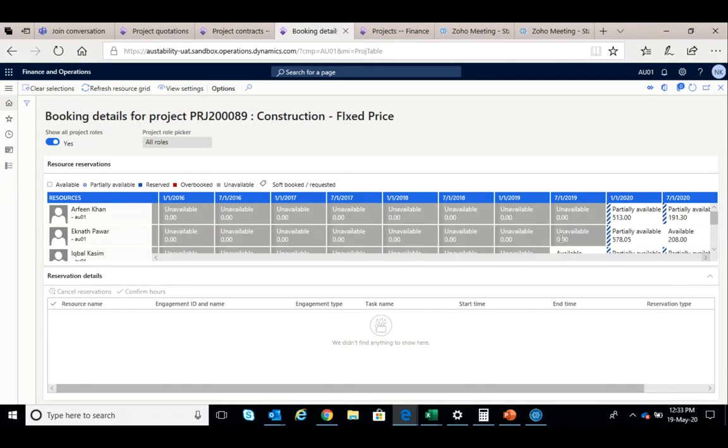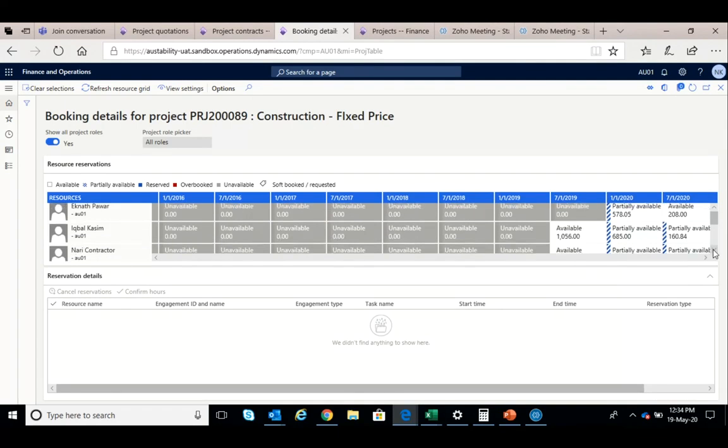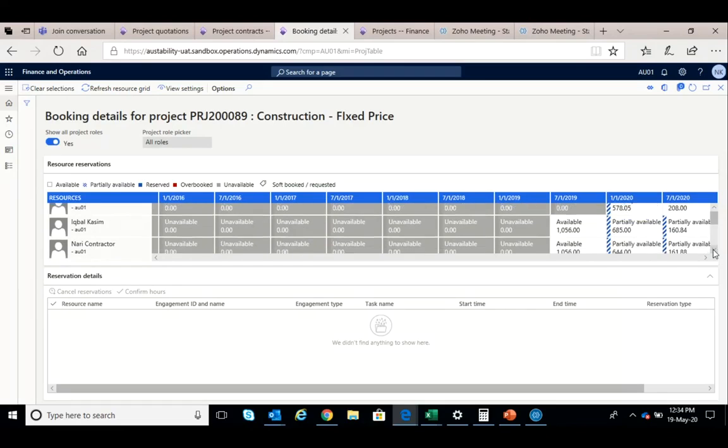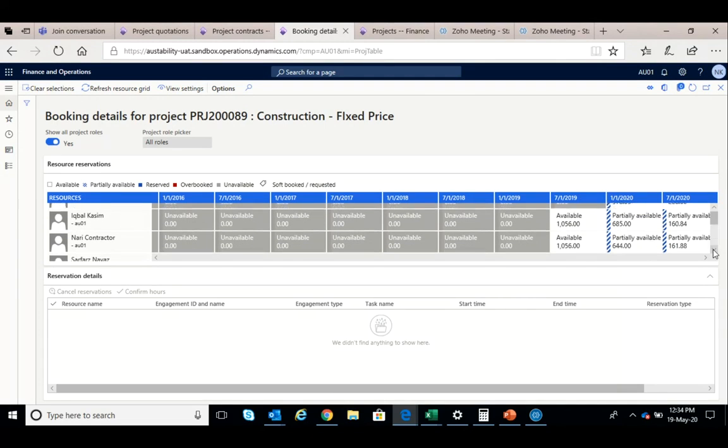At this point of time, you can do two things. You can make a soft booking or you can make a hard booking. You can see that here on the top, soft booking or requested and hard booking. What I mean by soft booking is that you book him temporarily, and when the project actually starts on the start date, you can make a hard booking. If you do a soft booking, that means he is not available for the other project to be executed. So he is available only for this specific project. So that is soft booking.